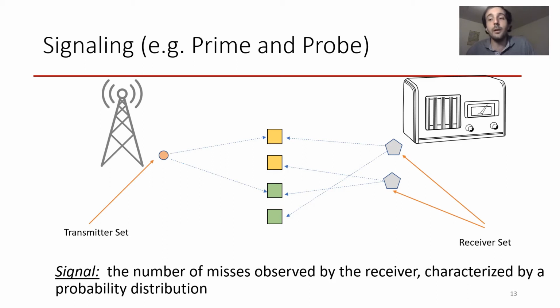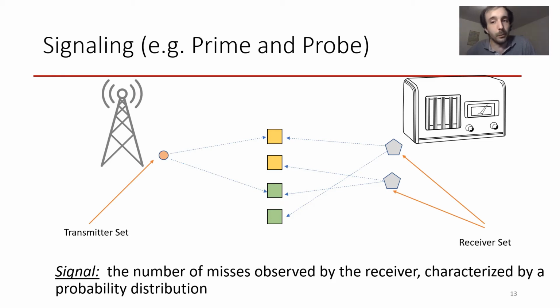get the profile of the number of misses observed by the receiver. Intuitively, if the transmitter is accessed, the receiver will see misses more often than if the transmitter is not accessed. We define the signal to be the number of misses observed by the receiver, and this signal is acquired using a standard repeated prime and probe strategy similar to what was explained at the beginning of this talk.